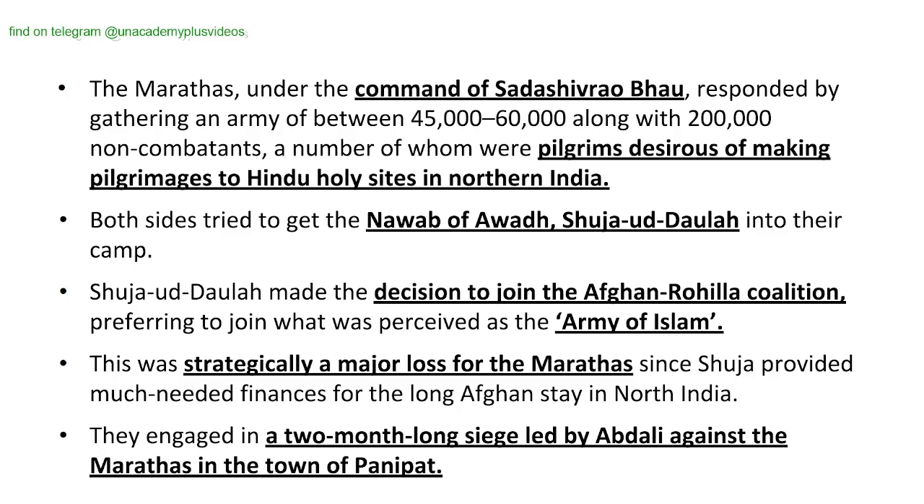Moving forward, the Marathas, under the command of Sadashivarao Bhau, responded by gathering an army of between 45,000 to 60,000, along with 2 lakh non-combatants, a number of whom were pilgrims desirous of making pilgrimages to Hindu holy sites in northern India. Both sides tried to get the Nawab of Awadh, Shujauddaulah, into their camp. It means that Abdali, from the Durrani Empire, along with the allies, tried to get Shujauddaulah towards him, and the Marathas also tried to get the Nawab of Awadh towards their side.